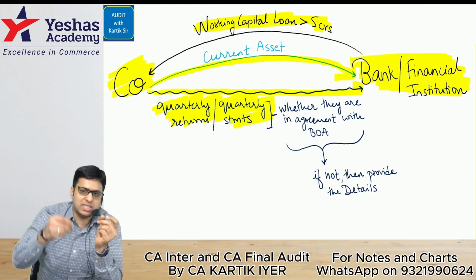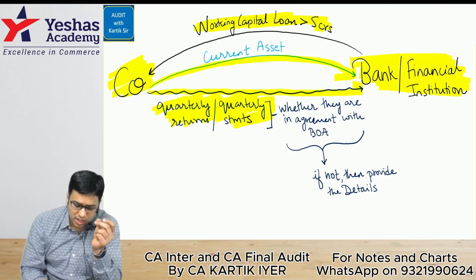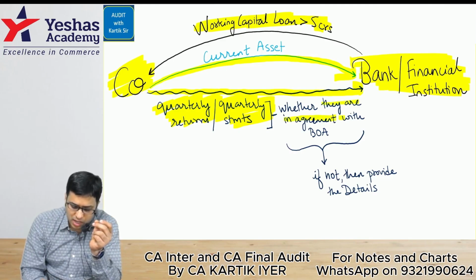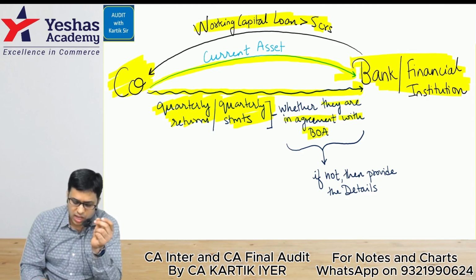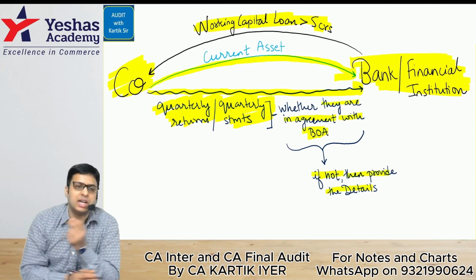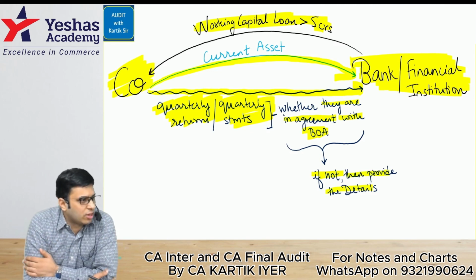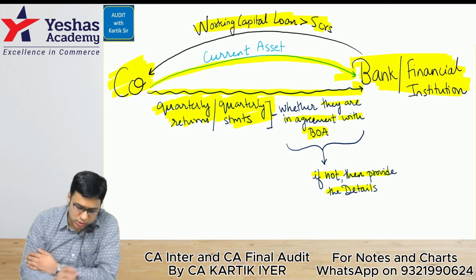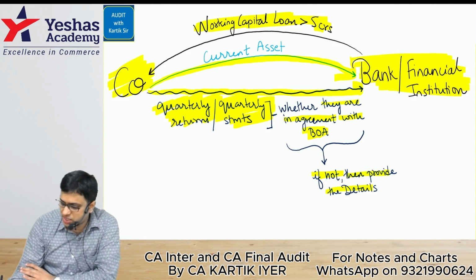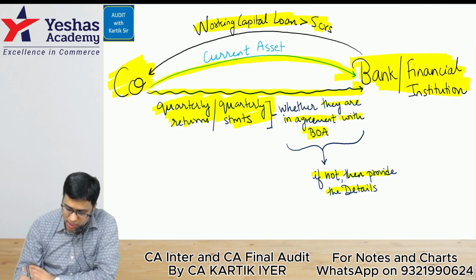So when the auditor makes the CARO report, he has to mention whether the quarterly statements or returns are in agreement with the books of accounts. If not, then the auditor has to provide the details of such manipulation. Are you there with me, yes or no? This was CARO clause 2. Let's go to CARO clause 3, the big one, the giant.